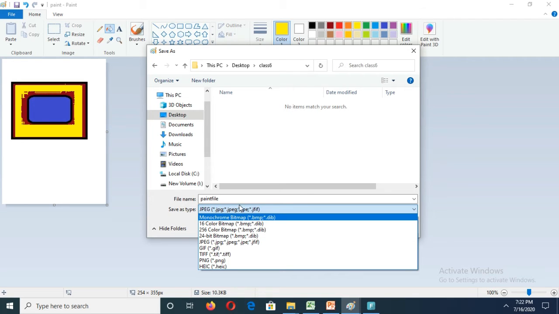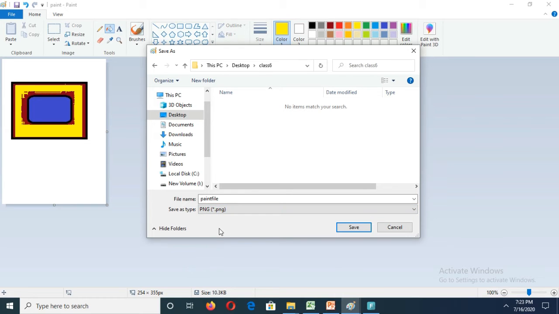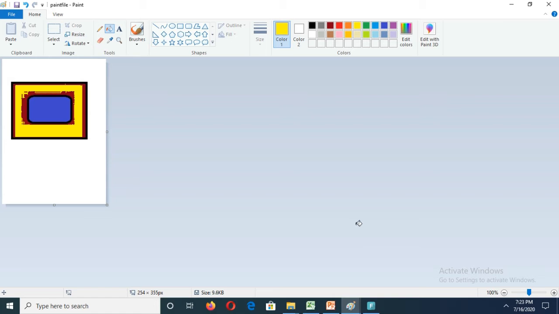Okay. If I select PNG, we can see star.png here. That means the name of the file will be like this: paint file dot png. Instead of the star, we can give the name. That means it will always keep that extension. This .png is the file extension, and this .png is used to identify the Paint file. When you save this file, it will be there.